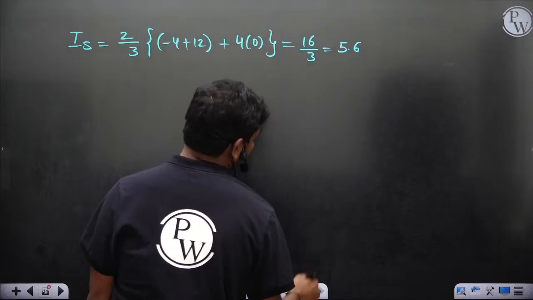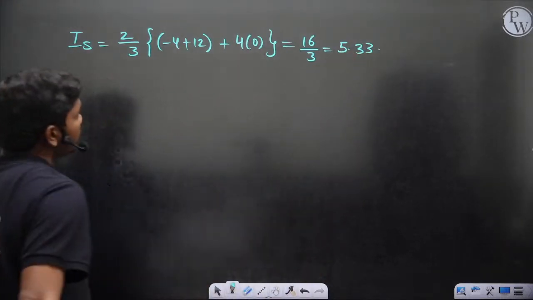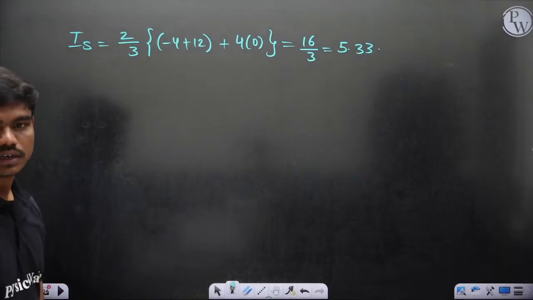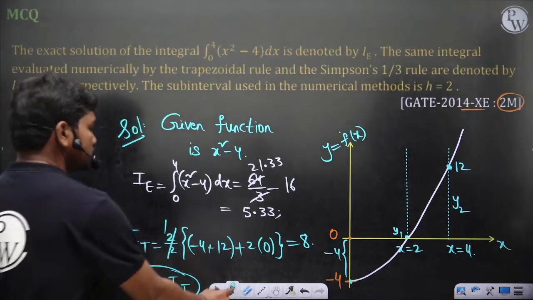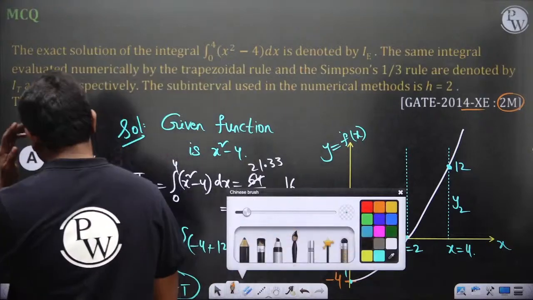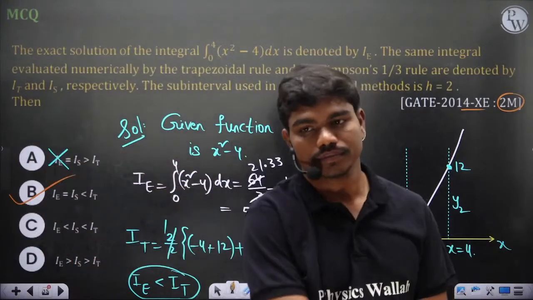5.33. Okay, so this is what you should get, 5.33. So IE should be same as IS. Yeah, I am an idiot. Obviously, it's a quadratic function, so Simpson and exact value should be same.